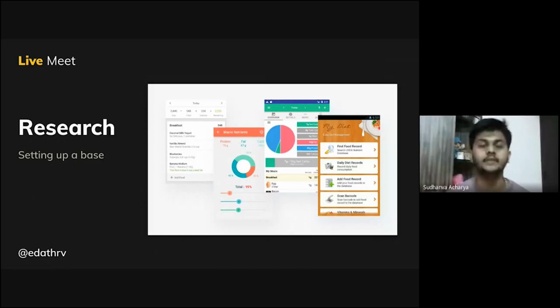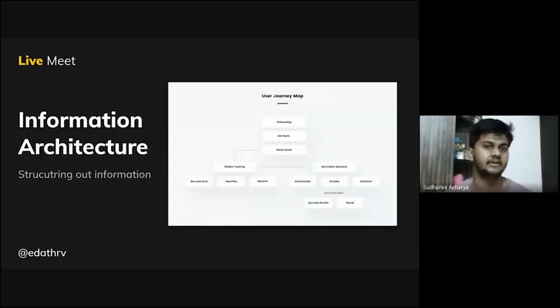Okay, so now we have all the required information, but how to present it in an app? That phase is called information architecture, which you are going to tackle in the second phase. So now you have all the data that is required for you to implement in your design. But how to implement? The first step is to create a user flow.